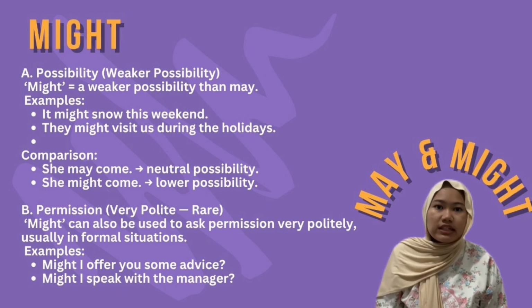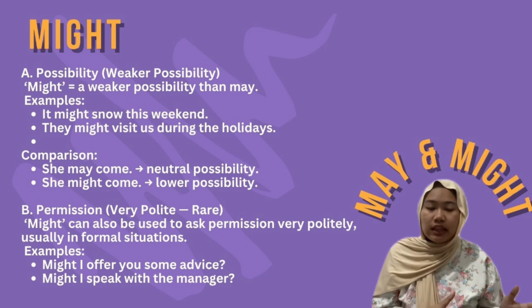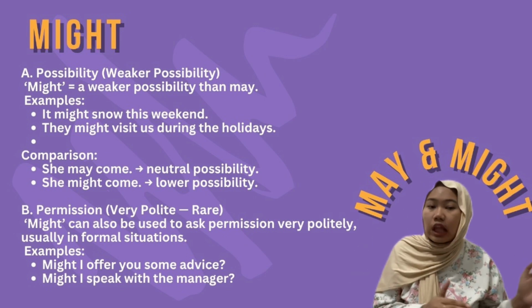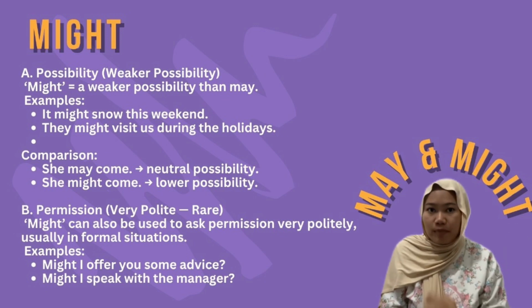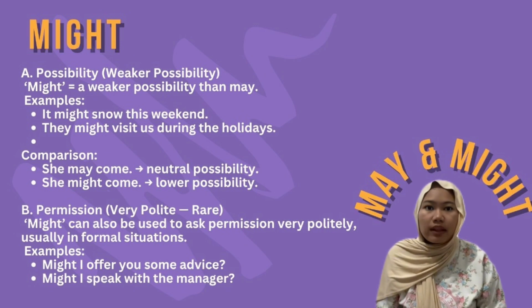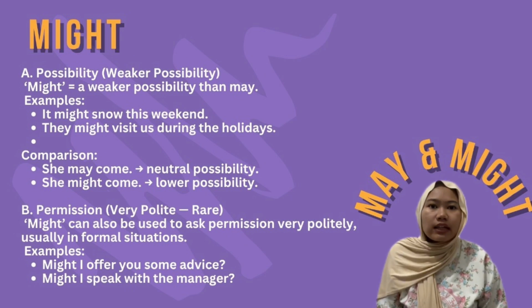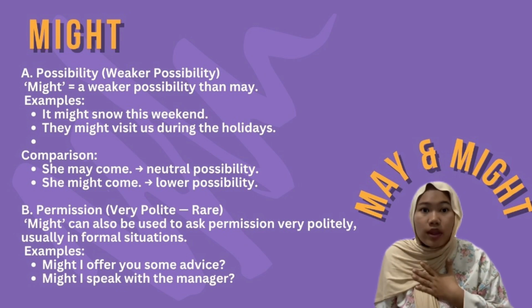So the comparison is, she may come is a neutral possibility, but she might come is a lower possibility. So might is one step under may. And then permission. Might can also be used to ask for permission very politely, usually in a formal situation. For example, may I offer you some advice? May I speak with the manager?